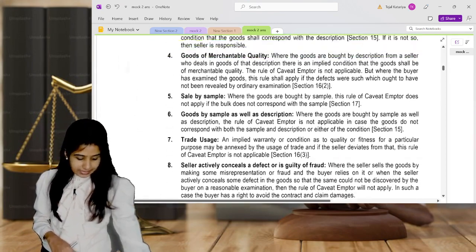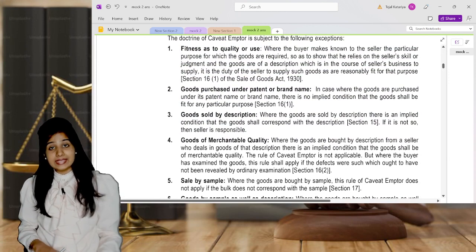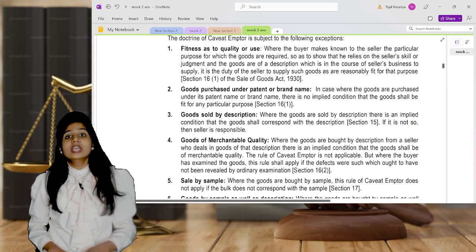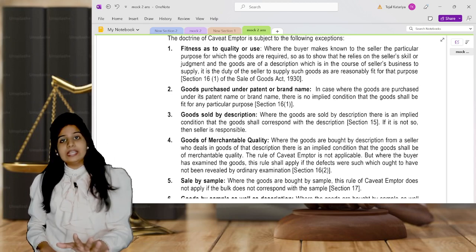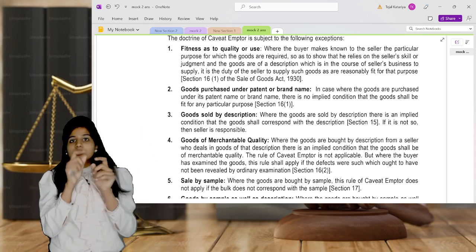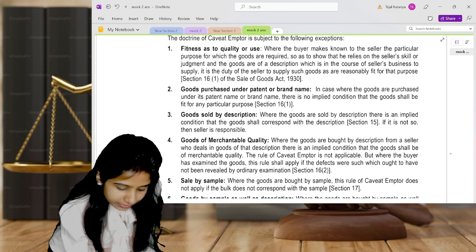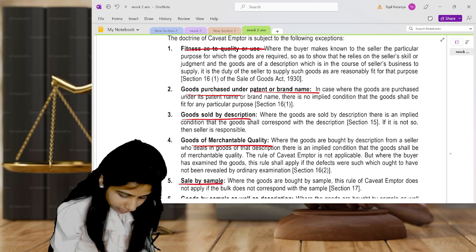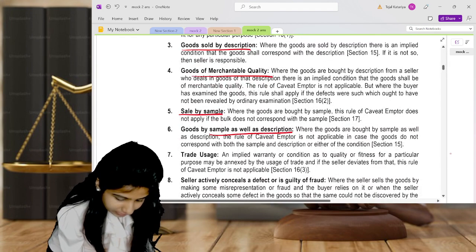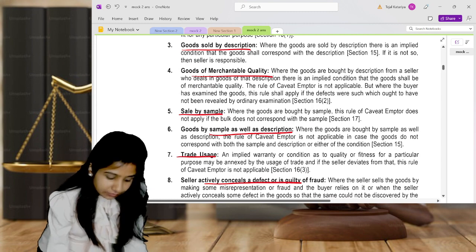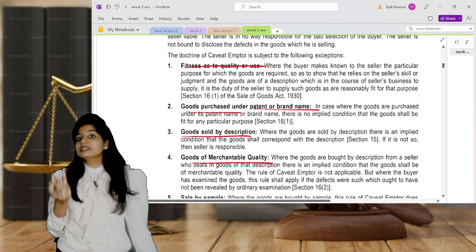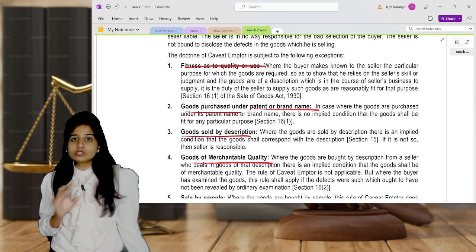They have given all the 8 exceptions, but in the exam they have asked only for 4. You can write only 4. Don't write all the points in detail, but write the main headings, like fitness as to quality or use, goods purchased under a patent or trademark, brand name, description, sample, mercantile quality, sample and description, trade usage, and defect, fraud. You write these headings, but don't discuss all the points in detail, otherwise you will waste your time. For 4 marks, this is not expected.